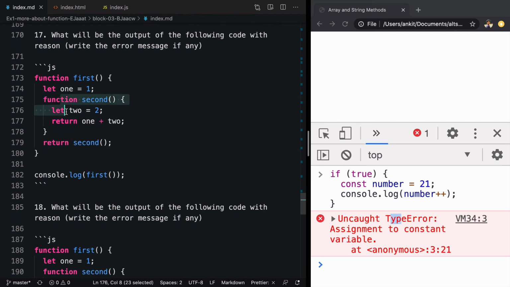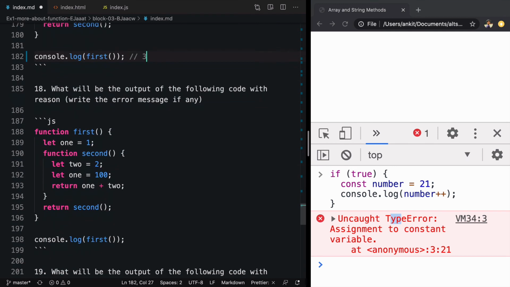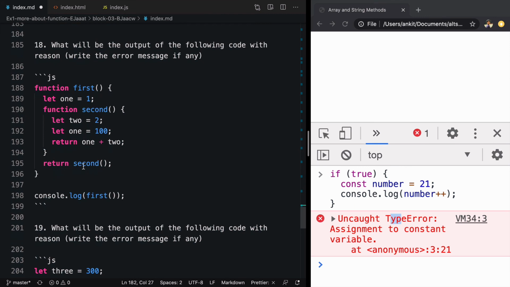Here we are calling the function second and returning the value returned from here, that is 1 plus 2. The value of 1 is 1, 2 is 2, and the output will be 3. Here we are saying return second, call second. Second is saying 1 plus 2, 1 is 100, 2 is 2. So output will be 102.